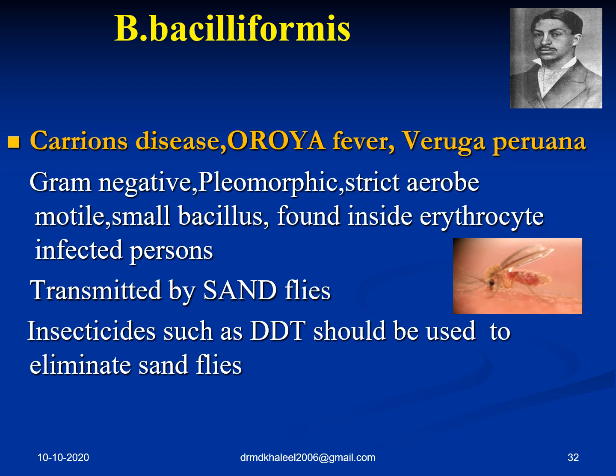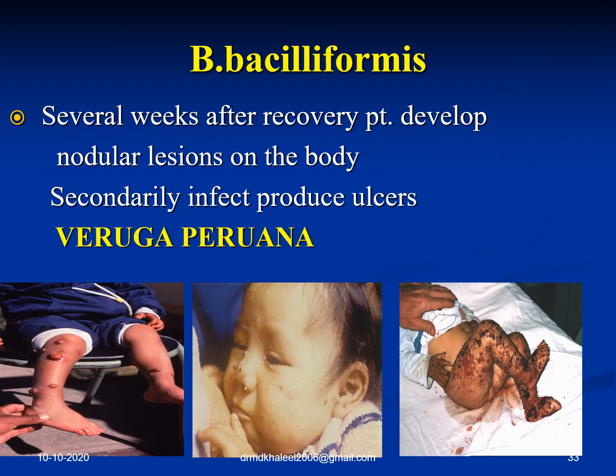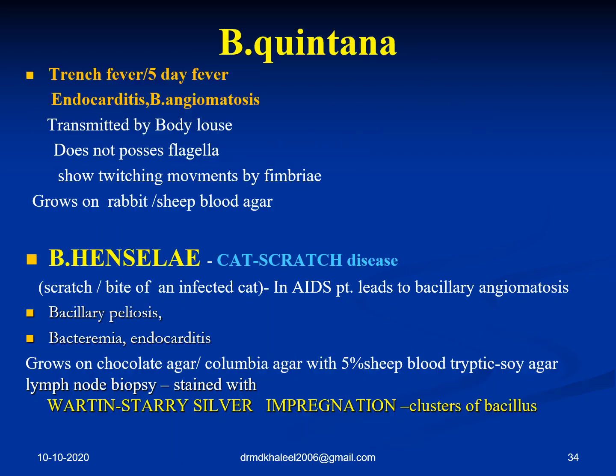Bartonella bacilliformis, another scientist who got infected with this. The conditions are Carrion's disease, Oroya fever, or Verruga peruana. The vector is the sandfly. Sandfly is also a vector for Leishmania donovani, mind you. It is a gram-negative pleomorphic strict aerobe found inside the erythrocytes of infected patients. It causes Verruga peruana, as you can see, nodular lesions all over the body, something like smallpox lesions, which later produce ulcers.